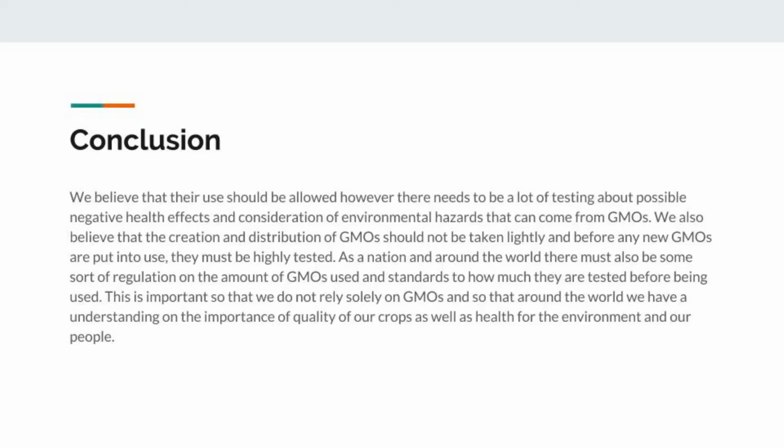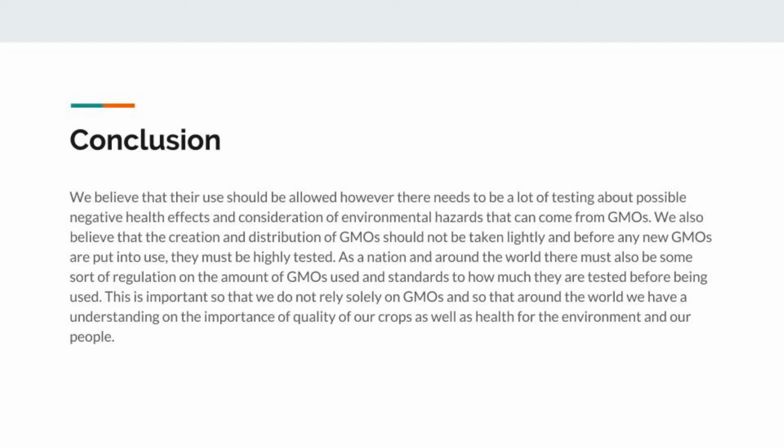Conclusion. We believe that their use should be allowed. However, there needs to be a lot of testing about possible negative health effects and consideration of environmental hazards that could come from GMOs. We also believe that the creation and distribution of GMOs should not be taken lightly, and before any new GMOs are put into use, they must be highly tested.